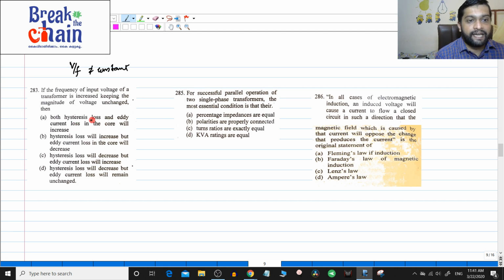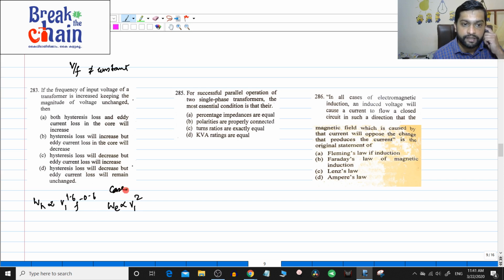So you know that in case 2, where V by F is not constant, WH will be proportional to V1 raised to 1.6 into F power minus 0.6, and WE is proportional to V1 square. So this is case 2, when V1 by F is not constant. And in this case voltage is not changed, so you can write WH to be 1 by F raised to 0.6. Okay. So this is the condition here.